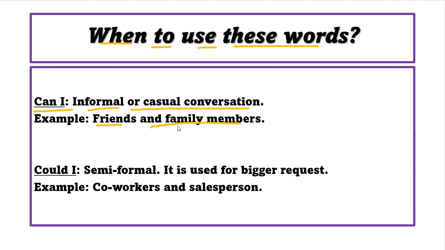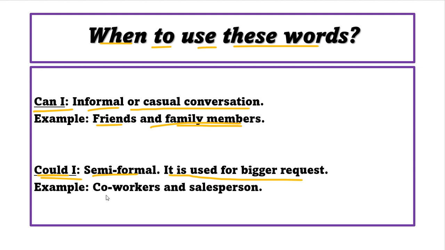So for family members, I can say can I to your brother and sister. Okay, so could I? It is semi-formal. It is used for a bigger request. What do I mean by semi-formal? Semi-formal is a little bit formal and sometimes a little bit casual. So it is used for bigger requests. This one is a little bit polite, so more polite words.